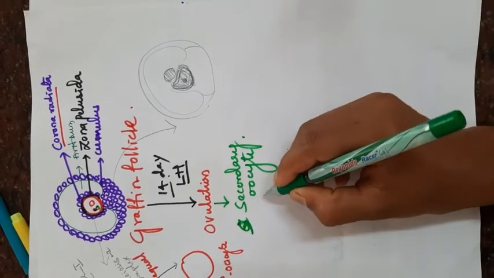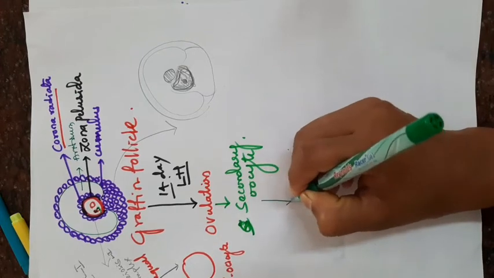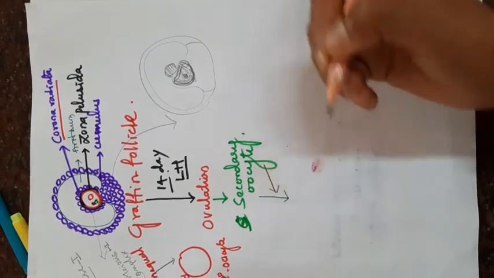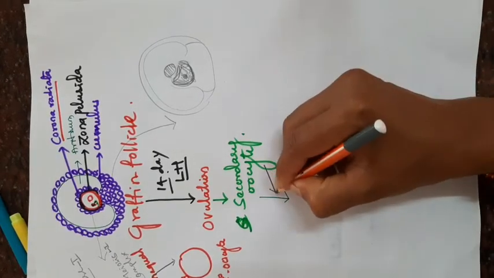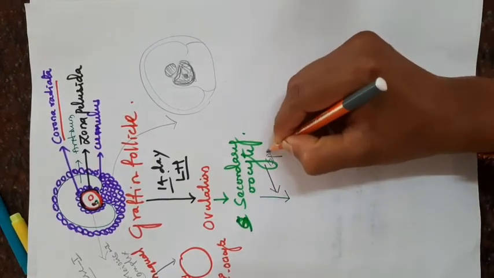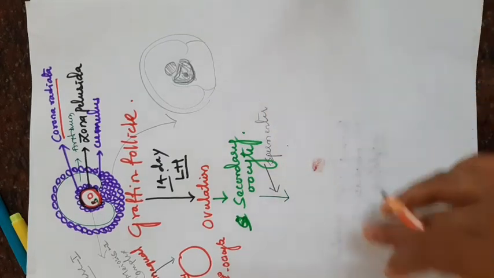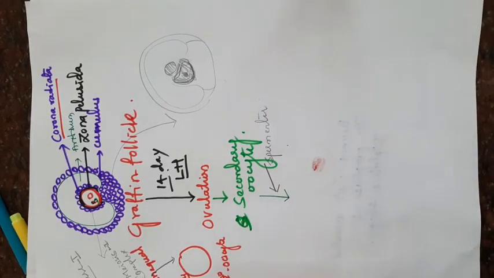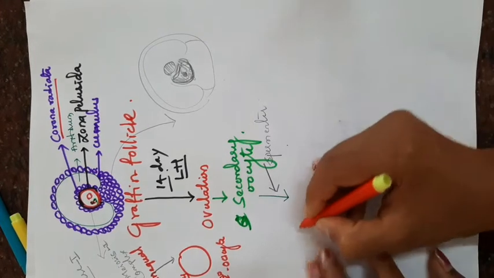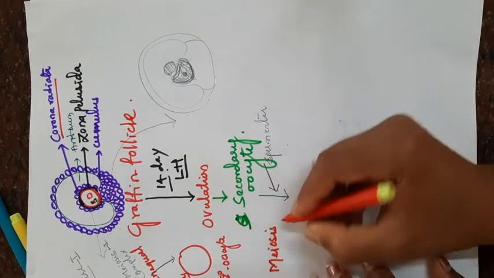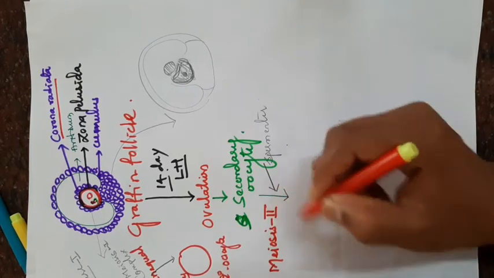Then after the ovulation, if the sperm enters, the secondary oocyte undergoes the remaining step of meiosis, that is meiosis second.